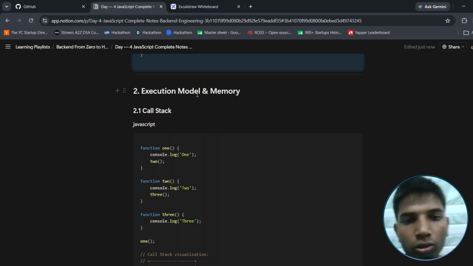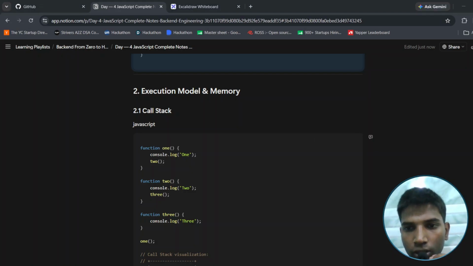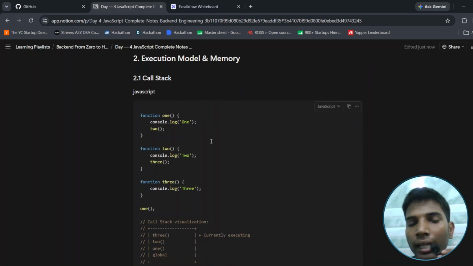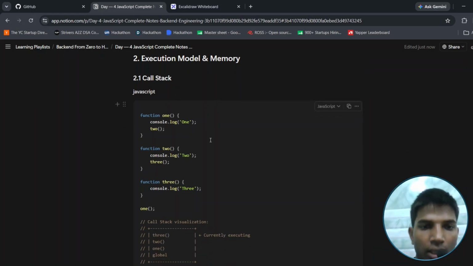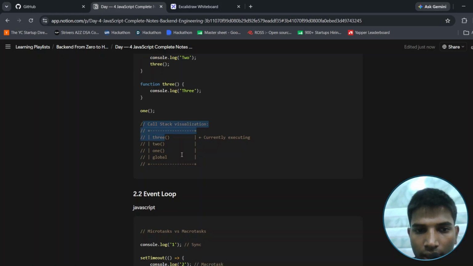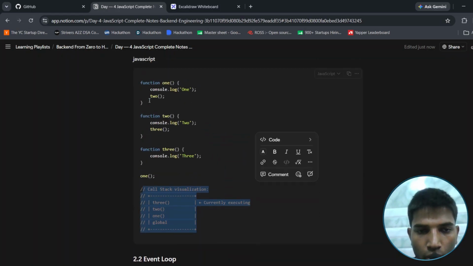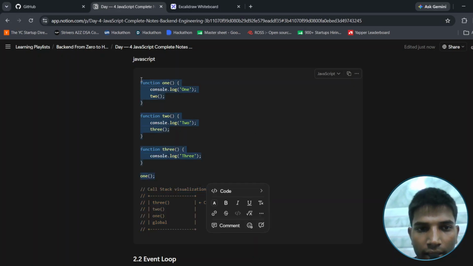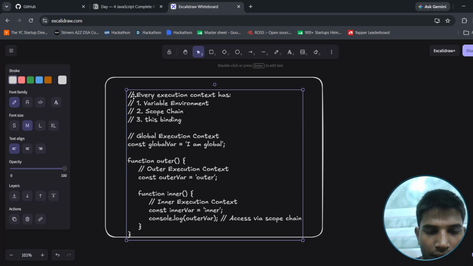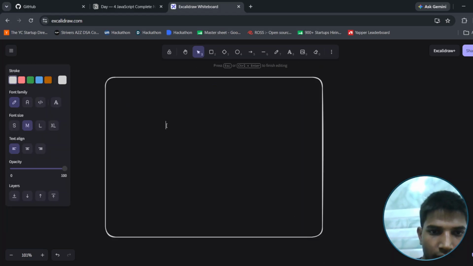Okay, execution model and memory. Execution model and the call stack. The call stack states how the JavaScript engine works. If we call function 1, then console.log 1 will execute. We can see the result of this code here. Let me delete this and paste it.